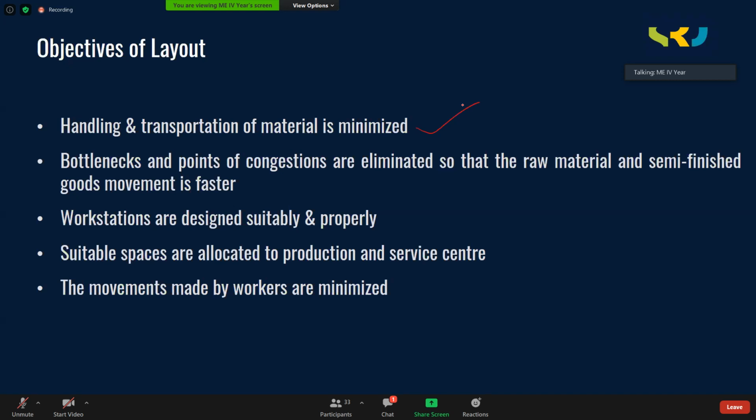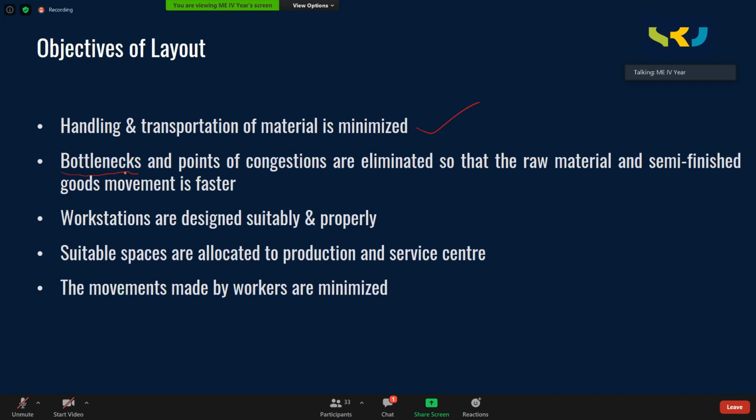Next, the other objective could be that bottlenecks and points of congestion are eliminated. What do you mean by bottleneck? Bottleneck machine means, as I explained in the previous classes also, it is the slowest machine in the industry where the raw material will be waiting to get processed, because this particular machine is taking a lot of time in processing a job. When it is processing the first job, the second job, third job, fourth job, all of them are getting piled up, waiting for this machine to get free. So bottleneck machines you need to reduce.